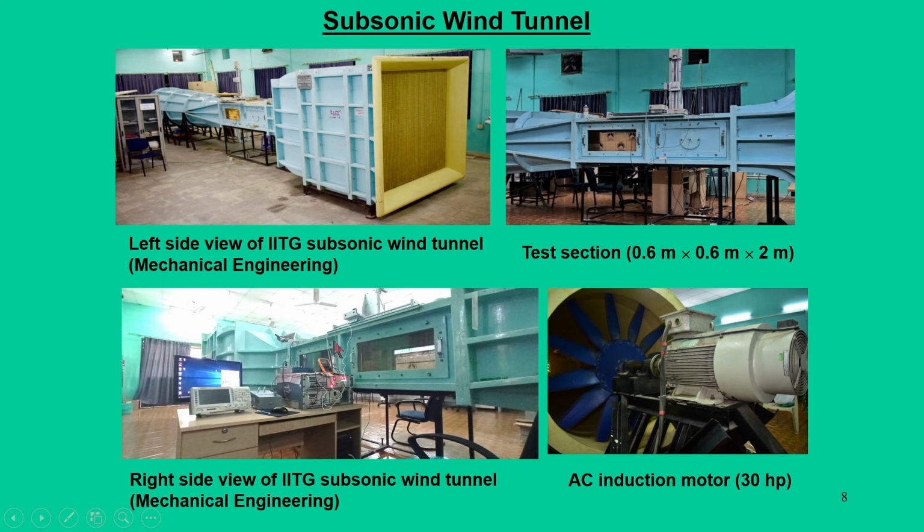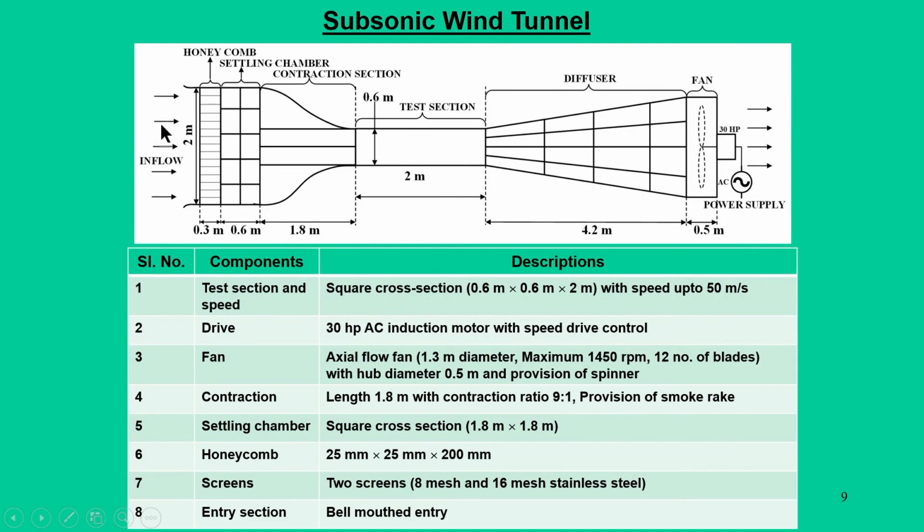A closer view of the test section looks like this, and this test section is instrumented with various data acquisition systems and others. The size of this test section is about 0.6 by 0.6 meter by 2 meter length. So, it is a square cross section of 0.6 meter and its length is 2 meters. And we have a 300 HP AC induction motor that drives the fan, by which the air gets sucked into the tunnel. This is a schematic view which represents the entire size of the tunnel.